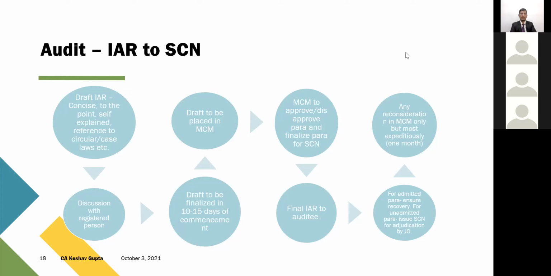So I would say that whenever your assessee is being audited, make sure that during that particular time of 15-20 days, you are in constant touch with the department person, who is a superintendent, to know at which stage the para is, at which stage the audit exactly is, whether it is approved in MCM or not. Because once it is approved in MCM, your reply is not going to make any sense.